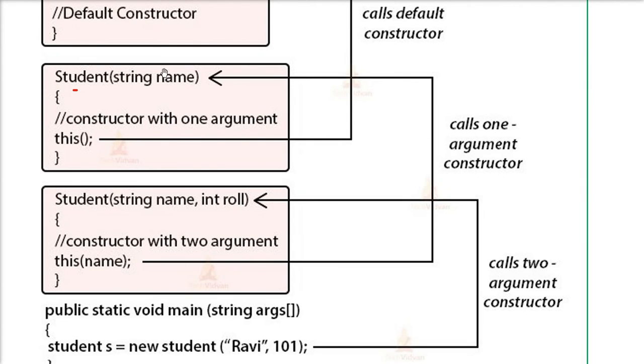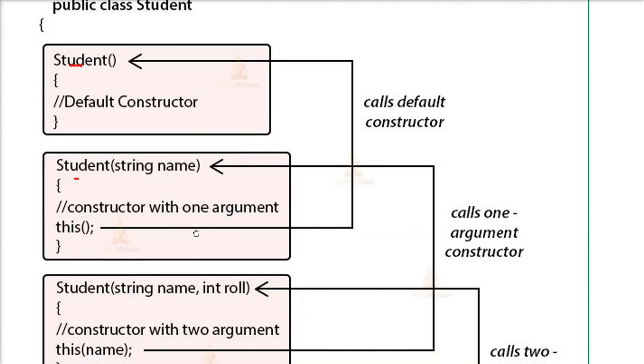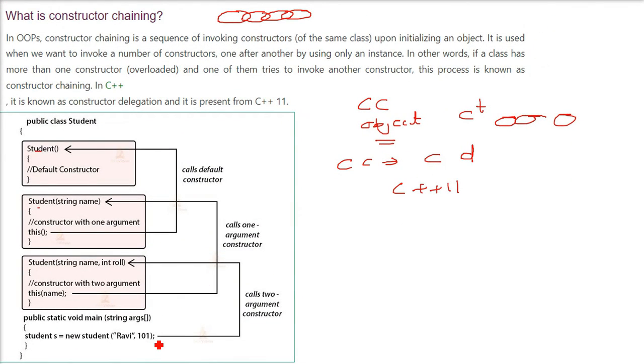Now again the instructions will be executed. Now at the last we have this. So it is going to call a constructor with no parameter, which means it is going to call the default constructor. So this is how the chain of constructors is formed. That is why it is called constructor chaining or constructor delegation.